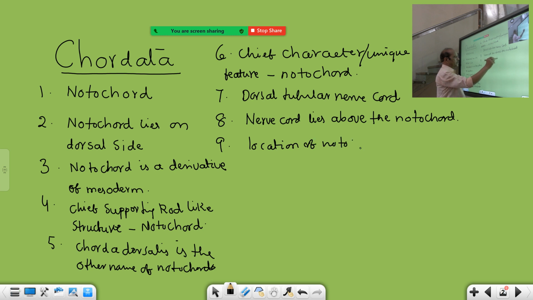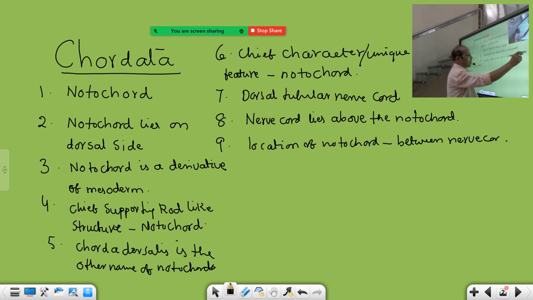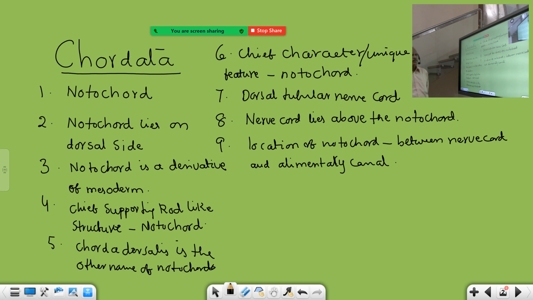Location of notochord is between nerve cord and alimentary canal. Or you can also say above the alimentary canal and below the nerve cord. It implies the same meaning. It lies between nerve cord and alimentary canal. That's why it is located above the alimentary canal and below the nerve cord. Either of these you can say.